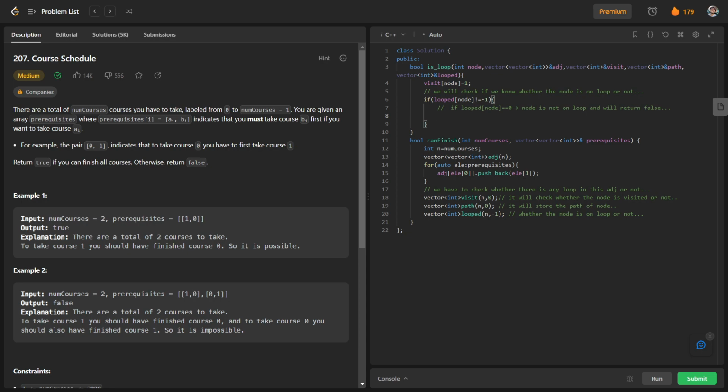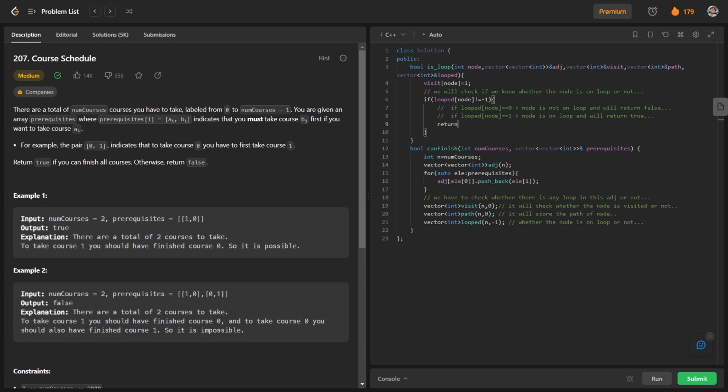In the same way, if looped of node is 1, then the node is on a loop and it will return true. So you can see that we can just directly return looped of node.